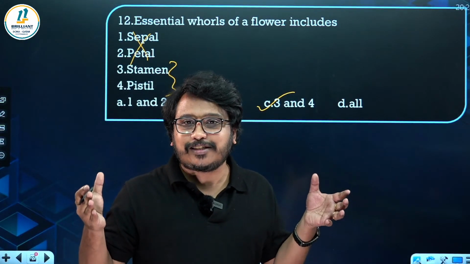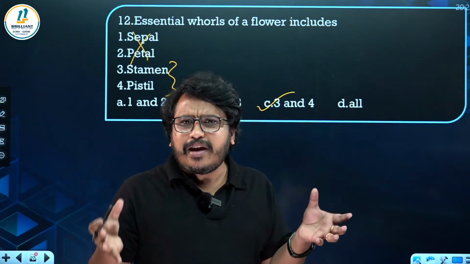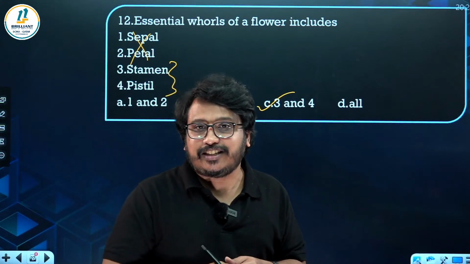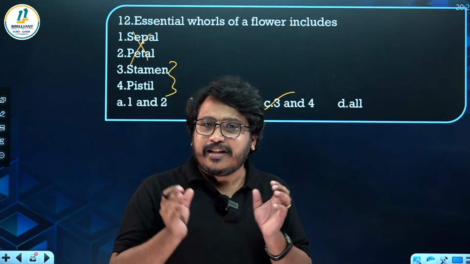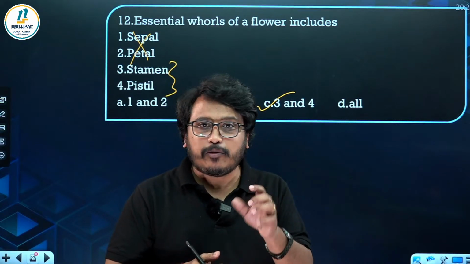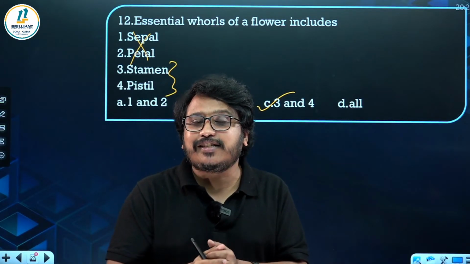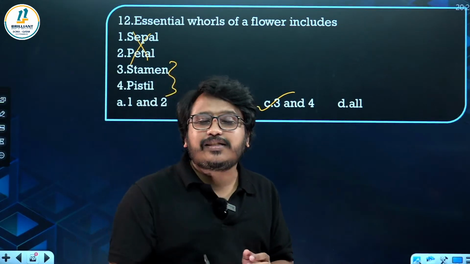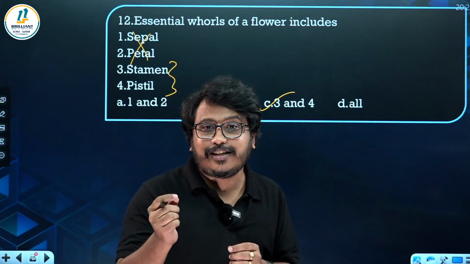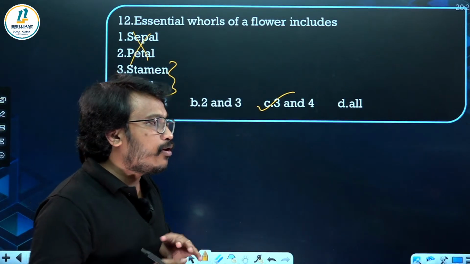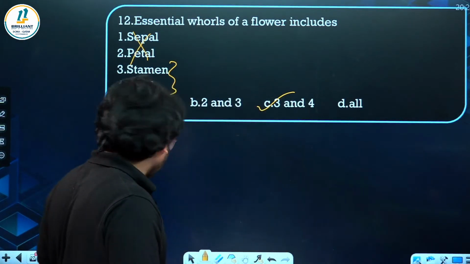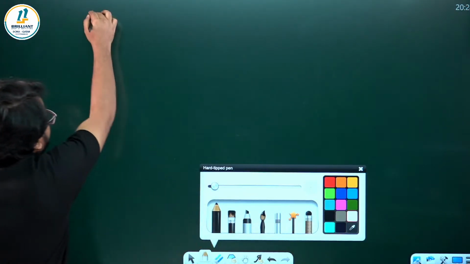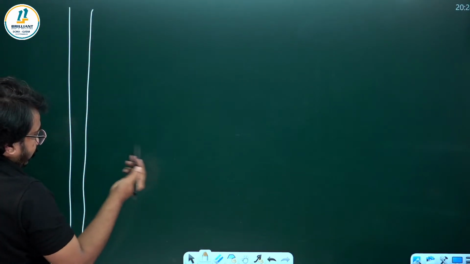You can see outermost is the sepal, inner to that petal. Main function of sepal is what? Protection of the flower in bud stage. Inner to that petal is coming. The main function is attraction of insects for pollination. Then the next layer is the male reproductive part, that is stamen, and the next whorl is the female reproductive part, that is the pistil. So these are the four whorls of a flower. If a diagrammatic question is asked, you should be able to draw and describe it.